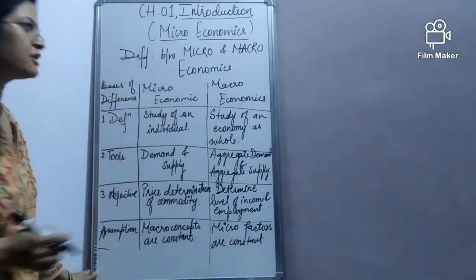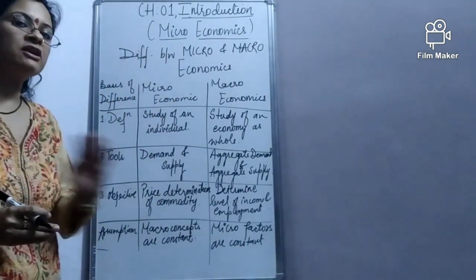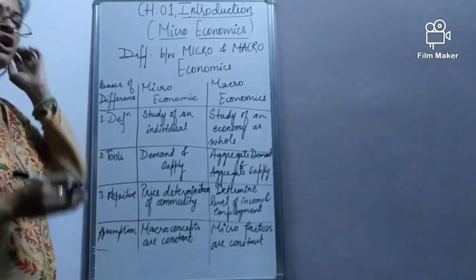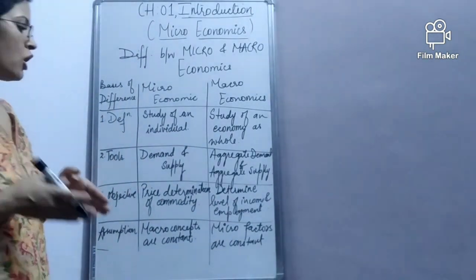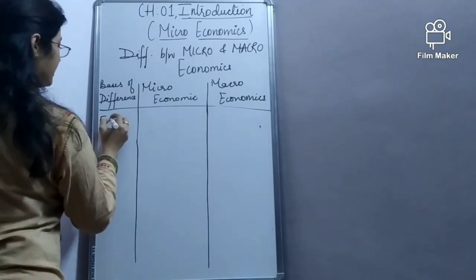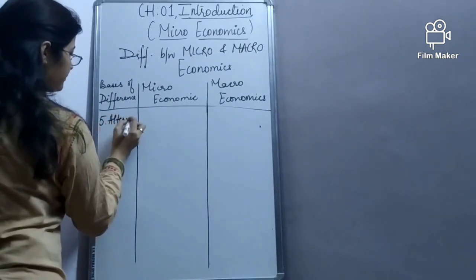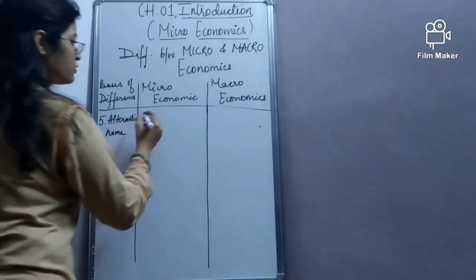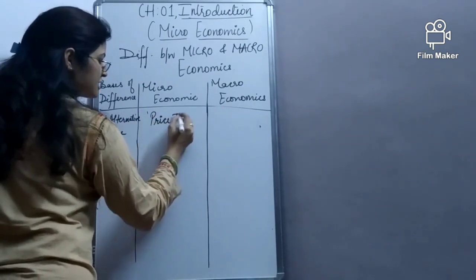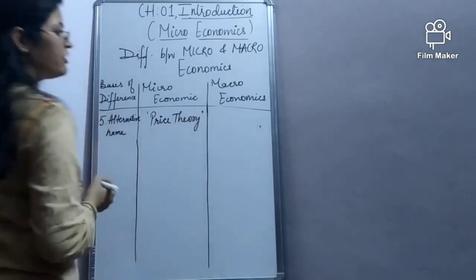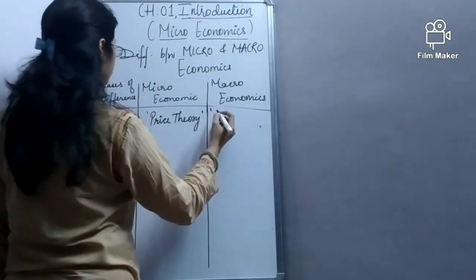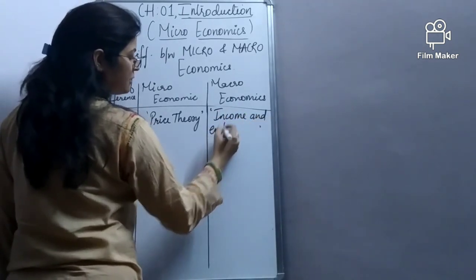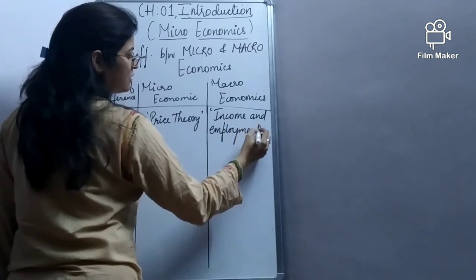That means if we are studying microeconomics, we consider all macro factors constant, and when we are studying macroeconomics, we assume all micro factors are constant. Next difference is alternative name. Microeconomics is also referred to as price theory, whereas macroeconomics is also termed as income and employment theory.